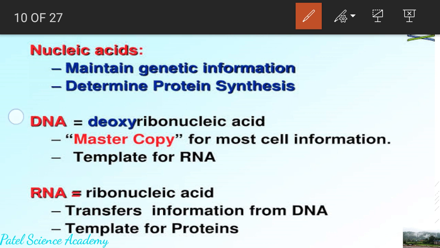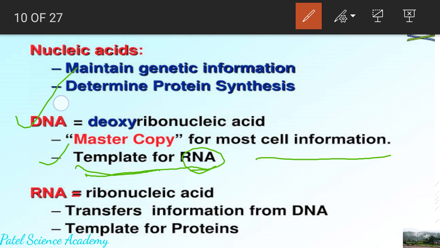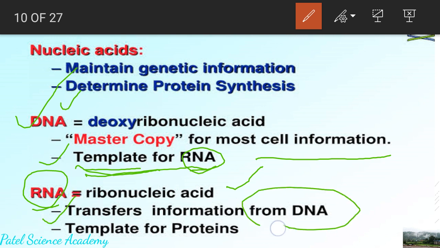DNA stands for deoxyribonucleic acid, and it's the master copy for most of the cell's information. This is the most important part because it acts as a template for RNA, which means RNA is formed by the DNA. And what is RNA? Its full form is ribonucleic acid, and it transfers the information from the DNA. This is the important function of RNA, and it's a template for protein.